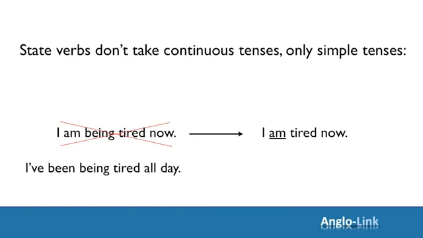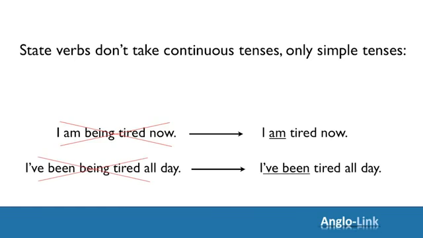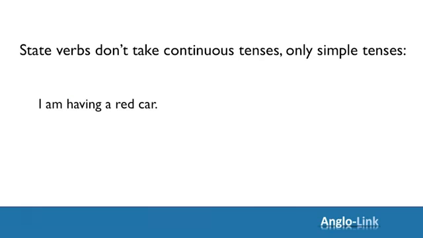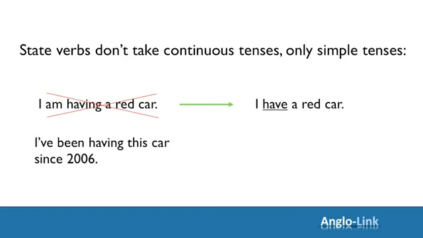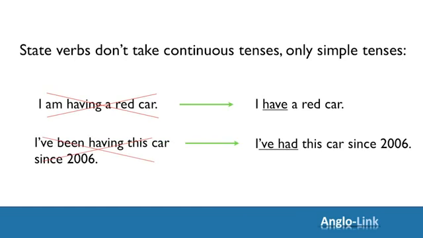Or I've been being tired all day sounds really strange. Again, because the verb to be is a state verb. Keep it to a simple tense. In this case, present perfect simple. I've been tired all day. Let's look at 2 other state verbs. I'm having a red car. Can't do, because it's a state verb. I have a red car. And I've had this car since 2006.